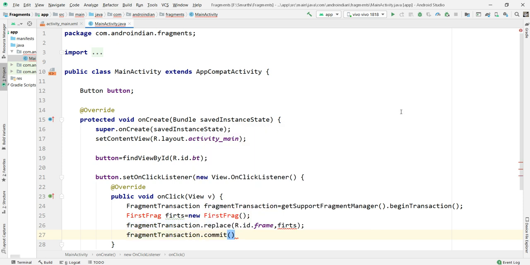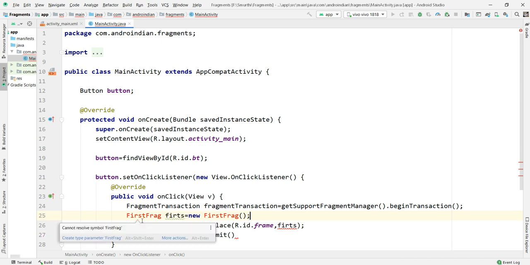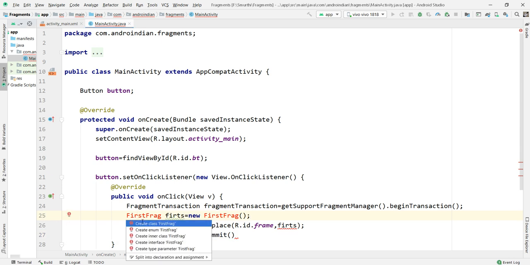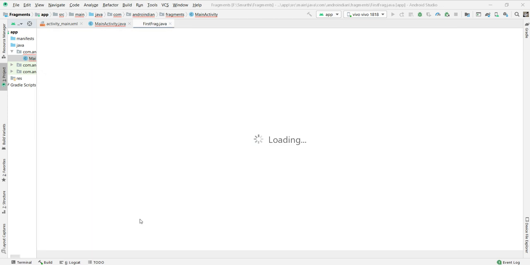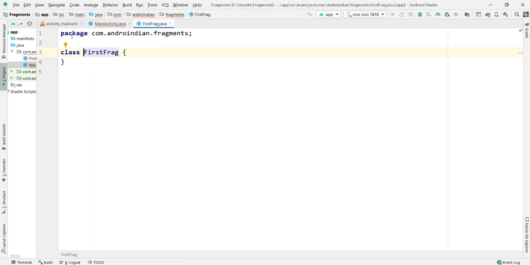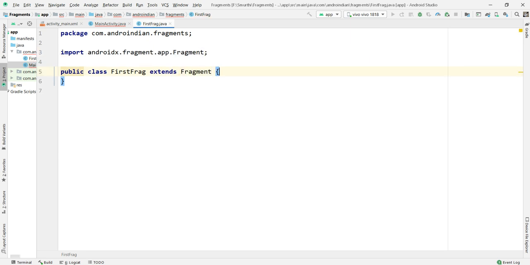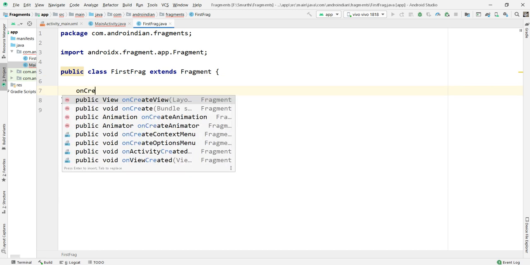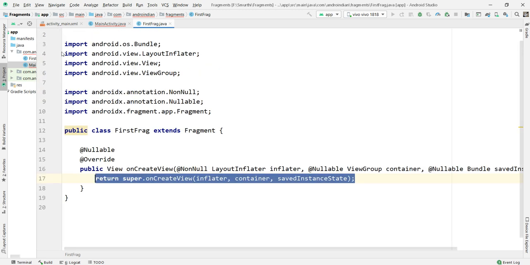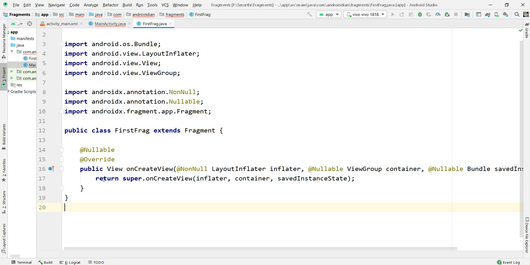See, done. With this, the creation is done. Now here I want to create one new class as Created. I'm creating one fragment class as Created, and here I'm making it public, which extends Fragment. Fragment has the onCreateView method.